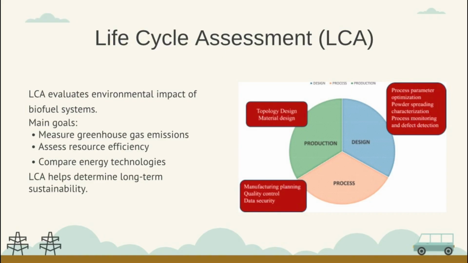So the figure shows three main stages: design, process, and production. Each stage includes activities like material design, process optimization, and quality control, which all contribute to the overall environmental impact. So LCA looks at the entire system to support more sustainable decisions.